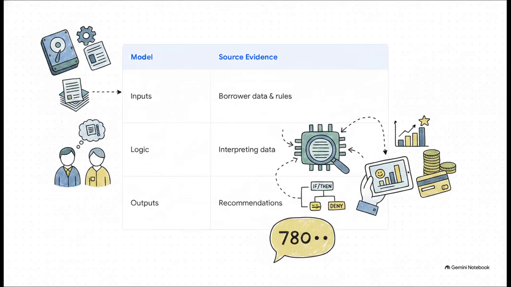Okay, first, let's break down the components of that credit scoring system using the OECD.ai text. For the inputs, you should have identified machine-based inputs, which is all the borrower's data, and human-based inputs, which are the actual rules for borrowing money. For the operational logic, the system is interpreting that data for one clear objective, deciding whether to approve or deny a loan. And for the outputs, the system is providing recommendations in the form of credit scores.